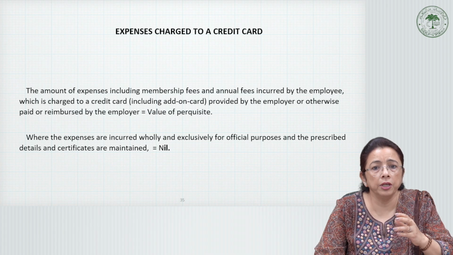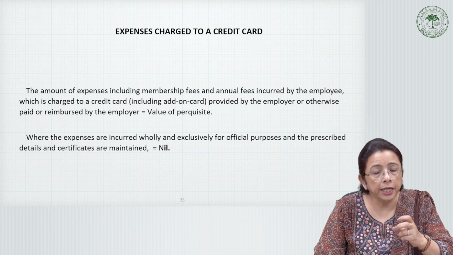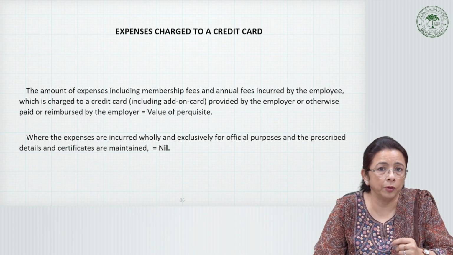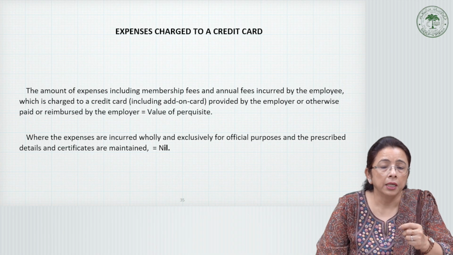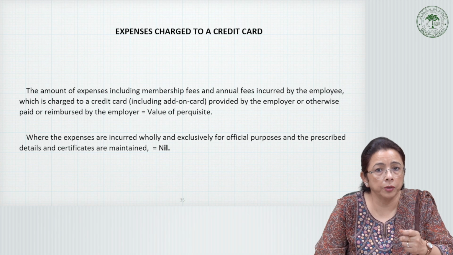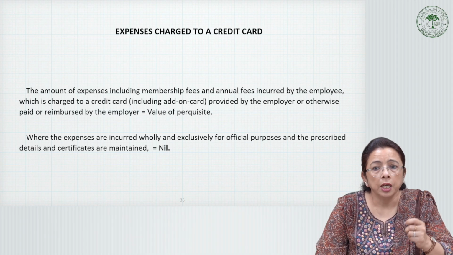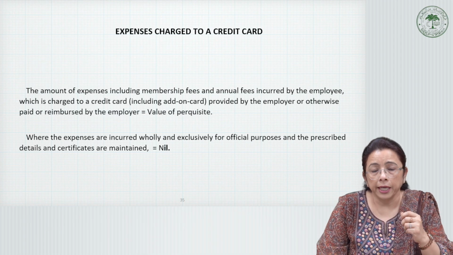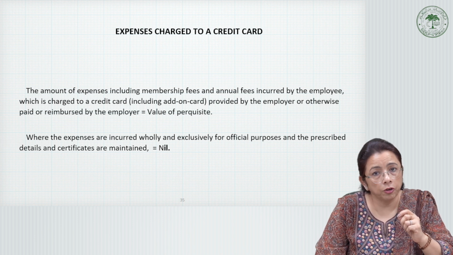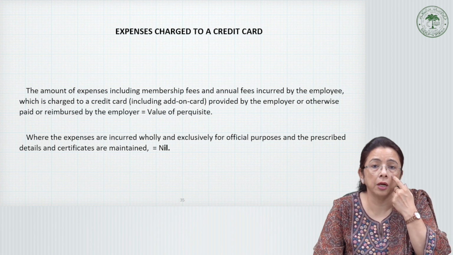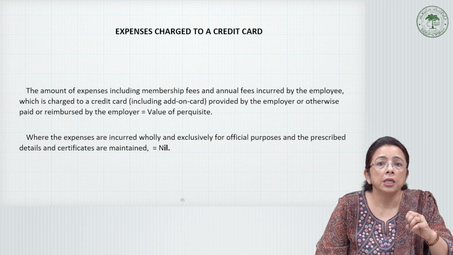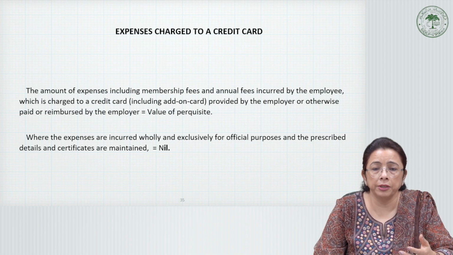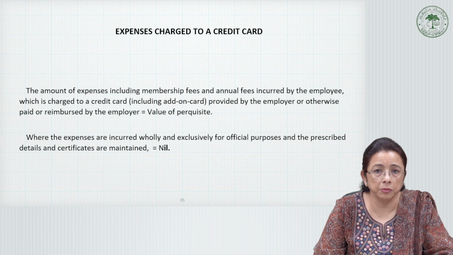But again, we have to take into consideration that the amount recovered from the employee will be adjusted back. That will be reduced from the total value of the perquisite. But suppose this expenditure was done purely for official purposes, that is meeting the office requirement, maybe an official meeting with clients, customers or suppliers.